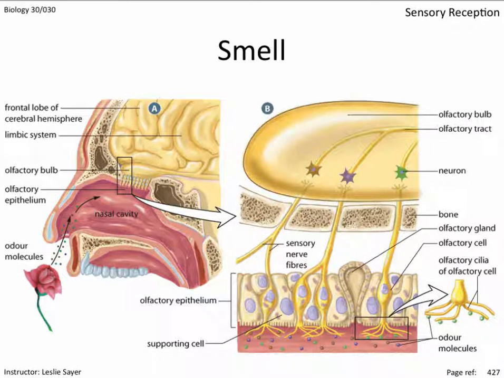The action potential doesn't have far to go. The olfactory bulb of the brain is just above. From there to the emotional center of the brain, the limbic system. Taste and smell are so closely linked, even a cold dulls your sense of taste.